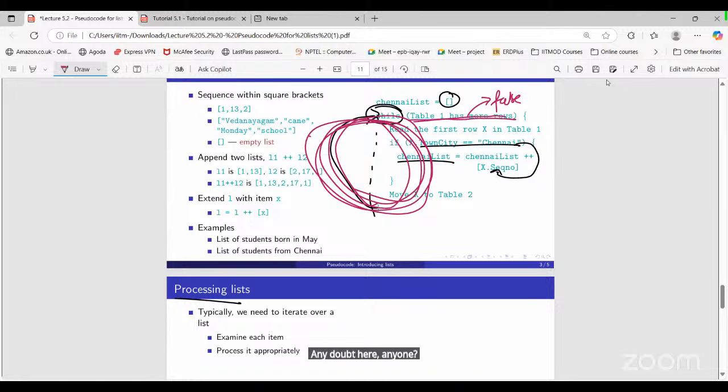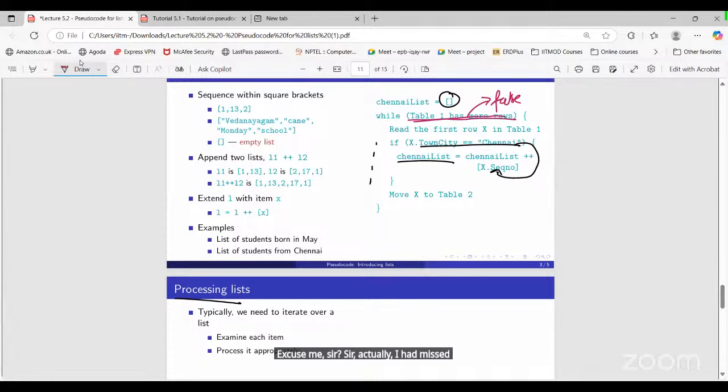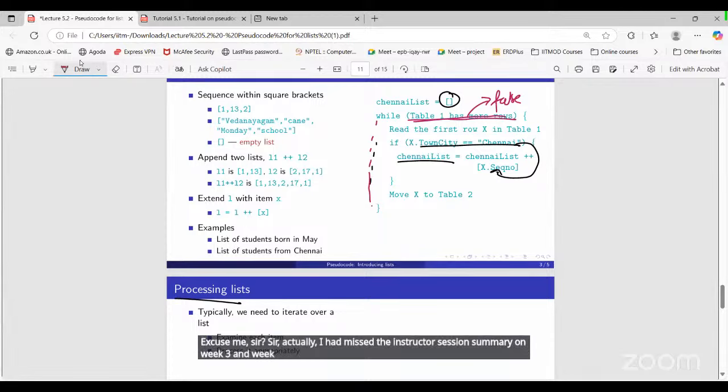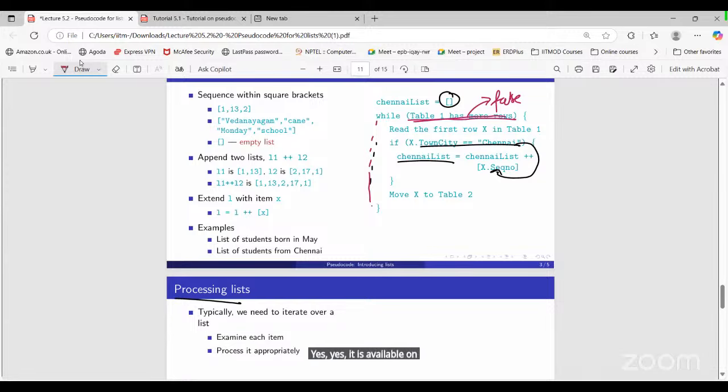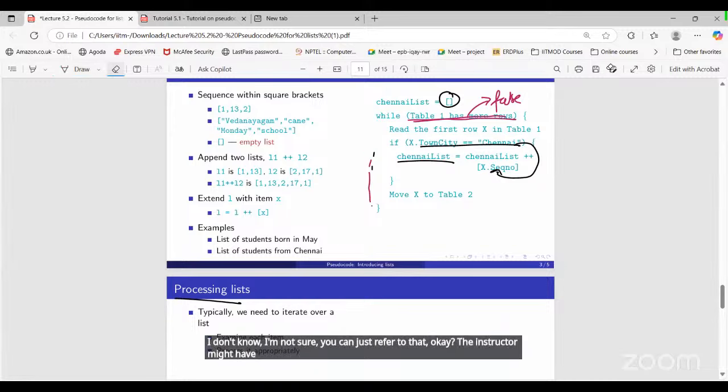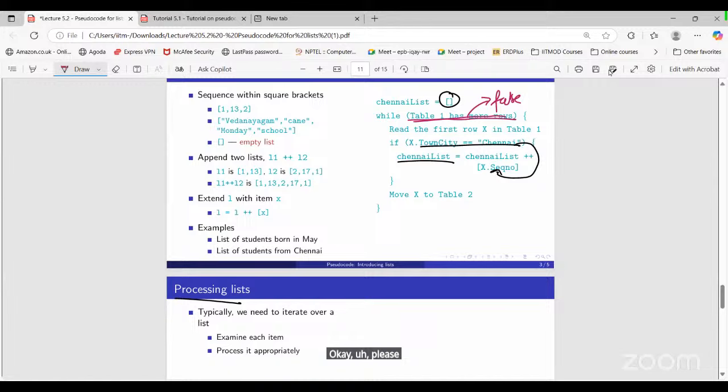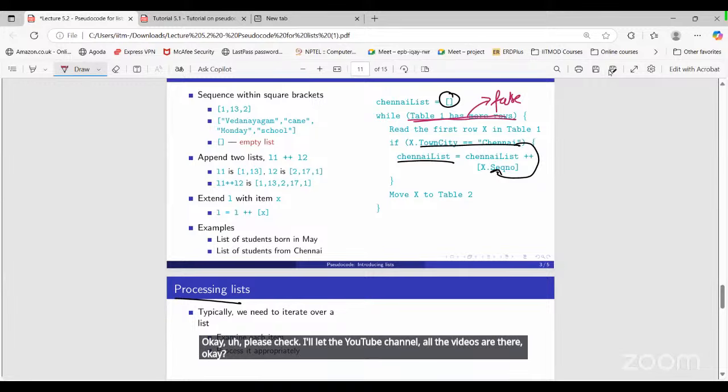Excuse me, sir. Yes. Sir, actually, I had missed the instruction session summary on week 3 and week 4. Will it be available on the calendar? The summary, not the doubt. Yes, it is available on the calendar. You can check the summary, the instruction. You have only taken the instructor session? No, I'm not sure. You can just refer to that. Okay, the instructor might have taken. Please check the YouTube channel. All the videos are there. Okay.